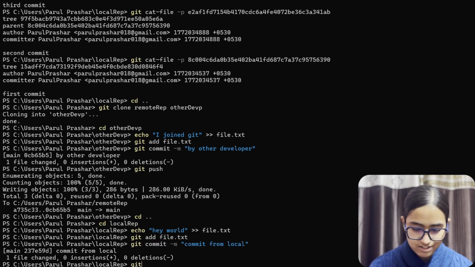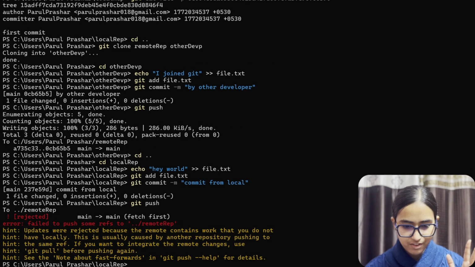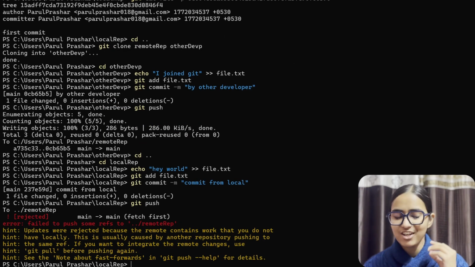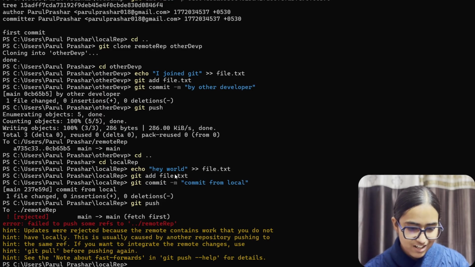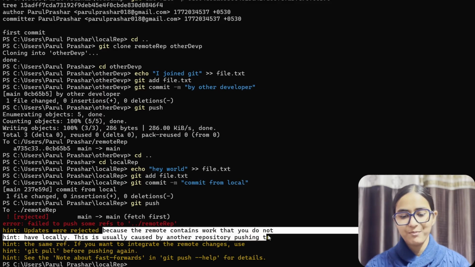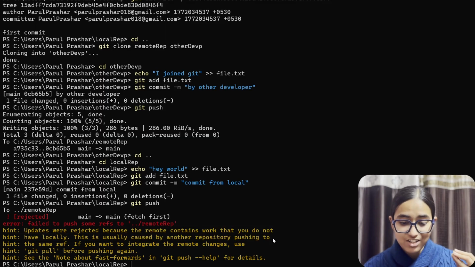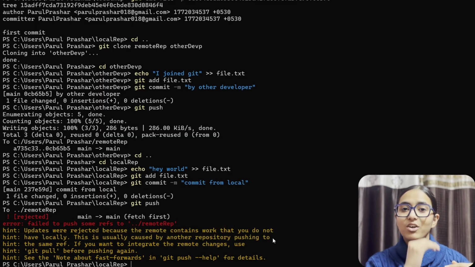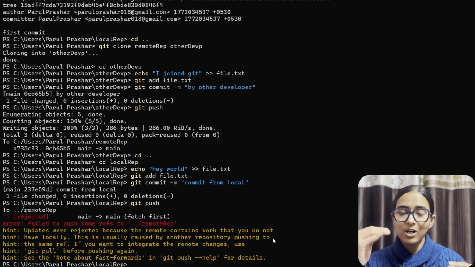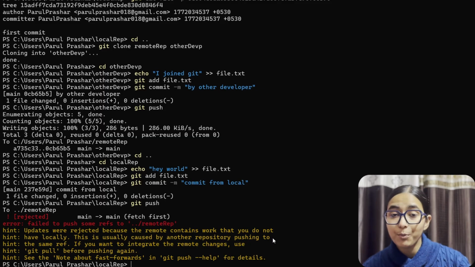Done. Now this commit has been made. Now let's run git push. Let's see what actually happens. We get an error, and this error is very much expected. Let's see what this error says. Updates were rejected because the remote contains work that you do not have locally. So this is a conflict that has arisen because your remote repository got the contents of other developer, but the local developer is not updated with the remote repository, and this is where you use the command git pull.